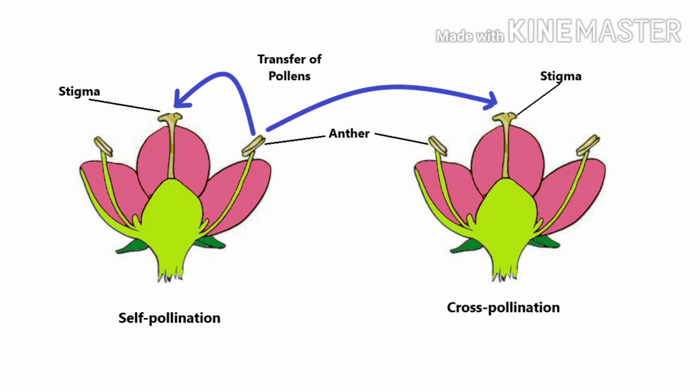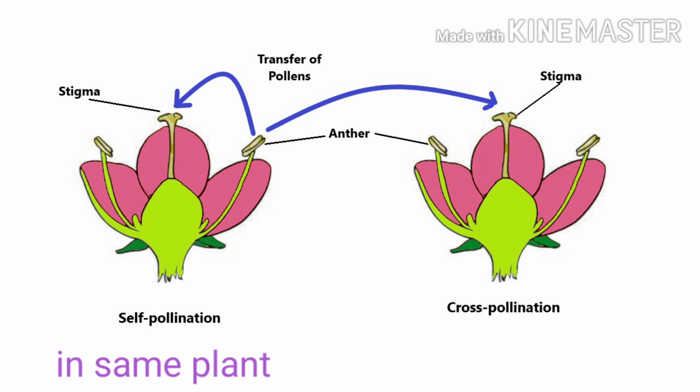Types of pollination. Pollination involving one flower, or two flowers from the same plant, is self-pollination. That is, the transfer of pollen from the androecium to the stigma of the gynoecium, if it happens either in the same flower or in a different flower of the same plant, is called self-pollination.